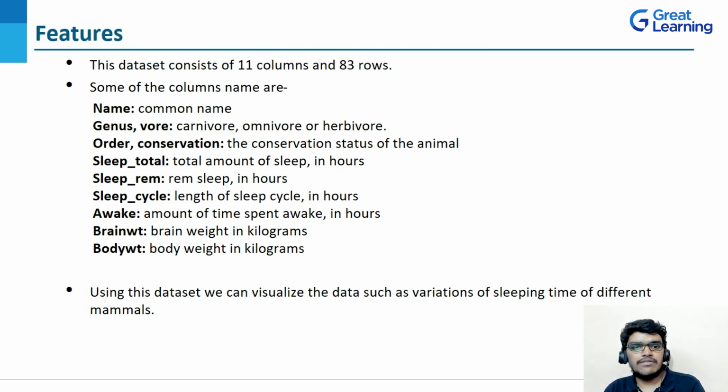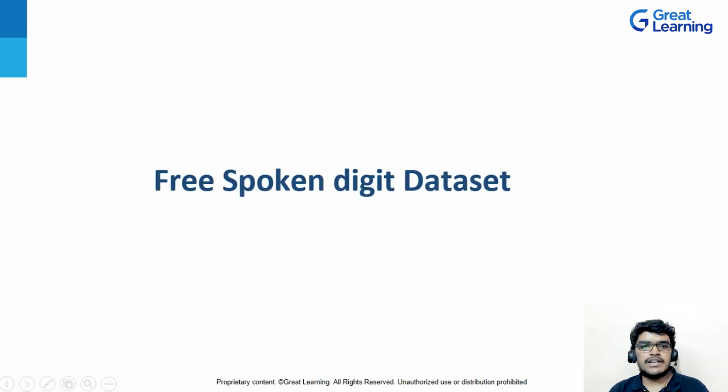Next we are having brain weight. This is the brain weight in kilograms. Then we are having body weight. It's the body weight in kilograms. Now, what can you accomplish using this dataset? While using this dataset, we can visualize the data, such as variations of sleeping time of different mammals. Along with the variation of sleeping time, you can also find different types of variations. So basically this is the idea about the MSleep dataset. Moving next, we are having the free spoken digit dataset.